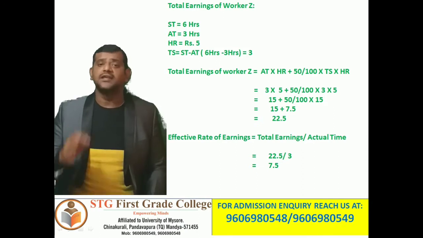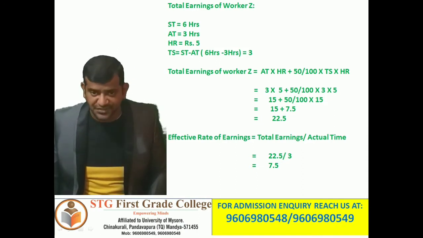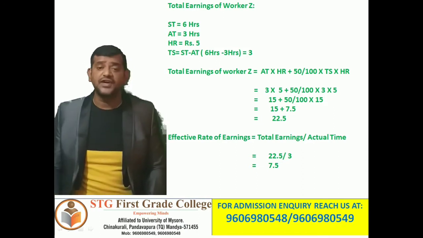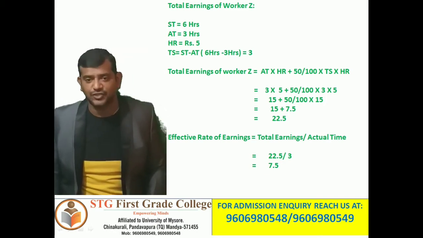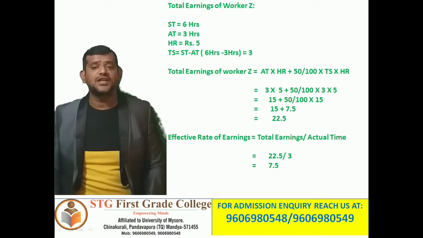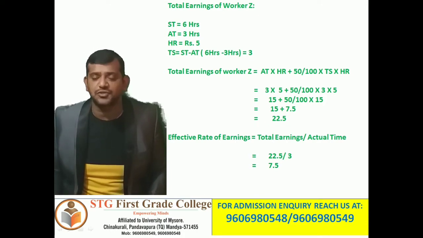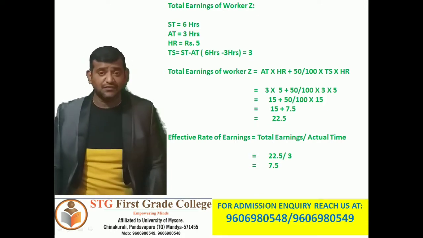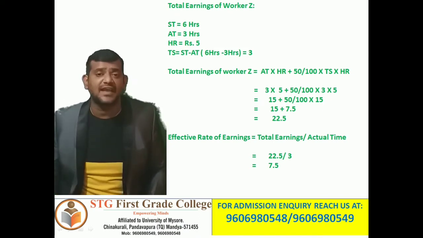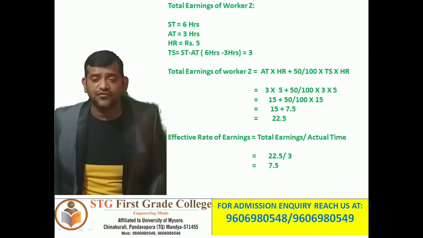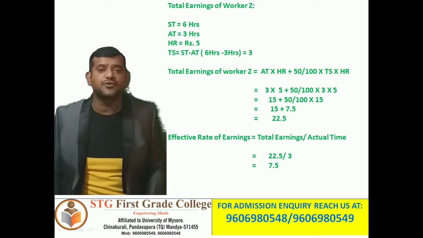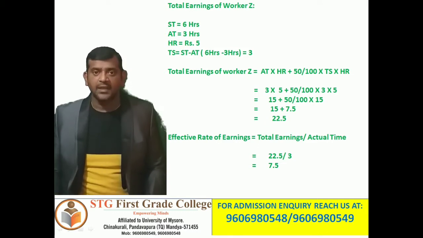So that is the total earning of Mr. Z. Effective rate of earning equals total earnings divided by actual time. So what is the total earning of Mr. Z? 22 rupees 50 paise divided by 3, that is the actual time taken by Mr. Z. So the effective rate of earning of Mr. Z is 7 rupees 50 paise.